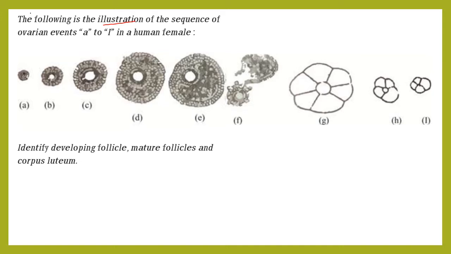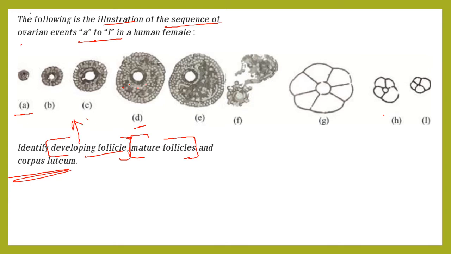Following is the illustration of the sequence of ovarian events A to I. Here A to I pictures are given. We have to find out what is the stage of this developing follicle. So here we have to find out developing follicle, mature follicle, then corpus luteum. Three things we have to find out. Developing follicle: from A to D, you see this developing follicle. The follicle is developing stage by stage. So A to D is developing follicle.